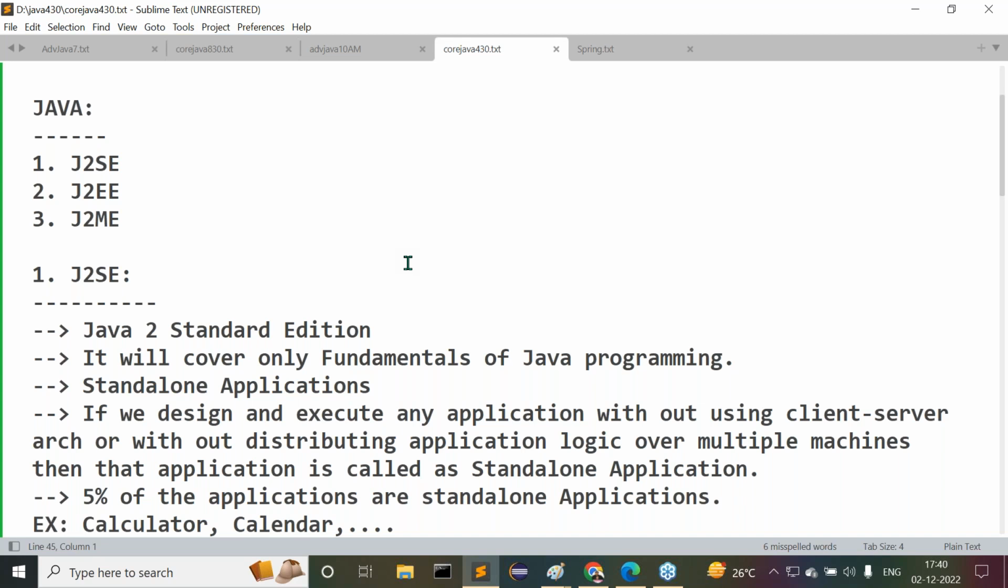By using J2SE, what type of applications can we prepare? Standalone applications. By using J2EE, what type of applications can we prepare? Enterprise applications or distributed applications. By using J2ME, what type of applications can we prepare? Mobile based applications. Get my point or not? What is the ratio of J2SE applications, that means standalone applications? 5%. How much is the ratio for enterprise applications? 95%. How much ratio is available for mobile based applications? 100% is available. Got my point or not?